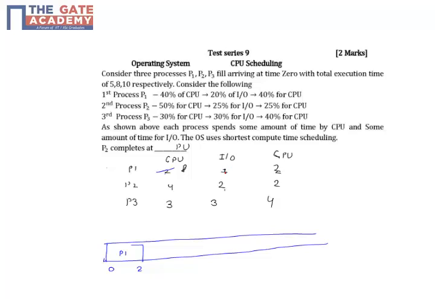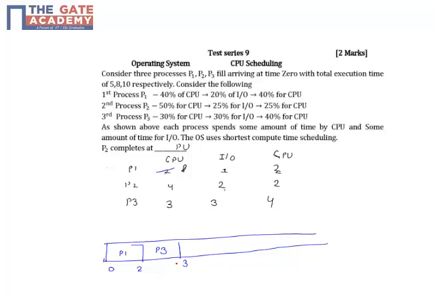Now P1 will be busy up to the third time unit in my timeline, just because it requires IO for 1 time unit. After that, among P2 and P3, P3 has less remaining time, 3. So P3 will be executed for 1 time unit, that is up to 3.